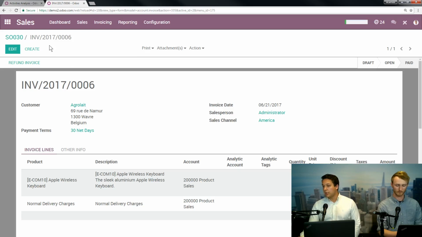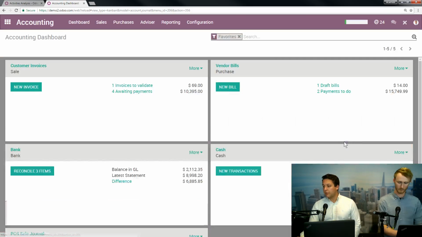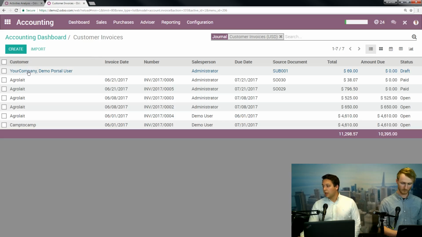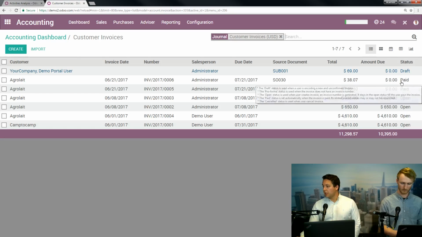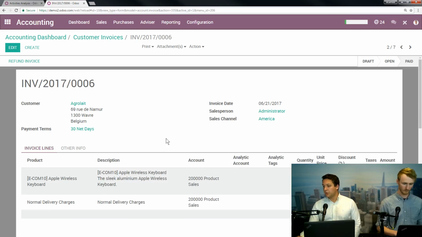Very quickly, let's show where that ended up before we come back into the sales pipeline. Again, back on our home dashboard, we look at accounting briefly from your accountant standpoint. They're saying, okay, where's this money coming from? There's our accounting dashboard here. We look at customer invoices, and you can see that the one we just did right here, paid, sales order number 30, and there it is all set.